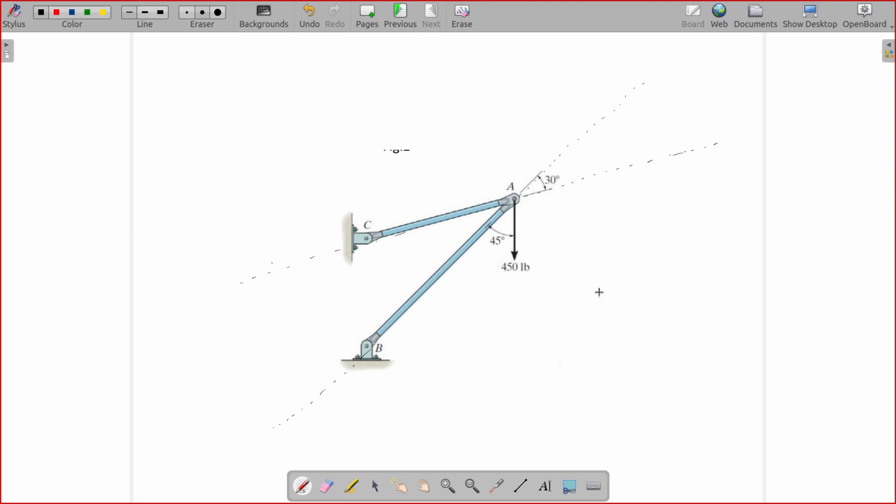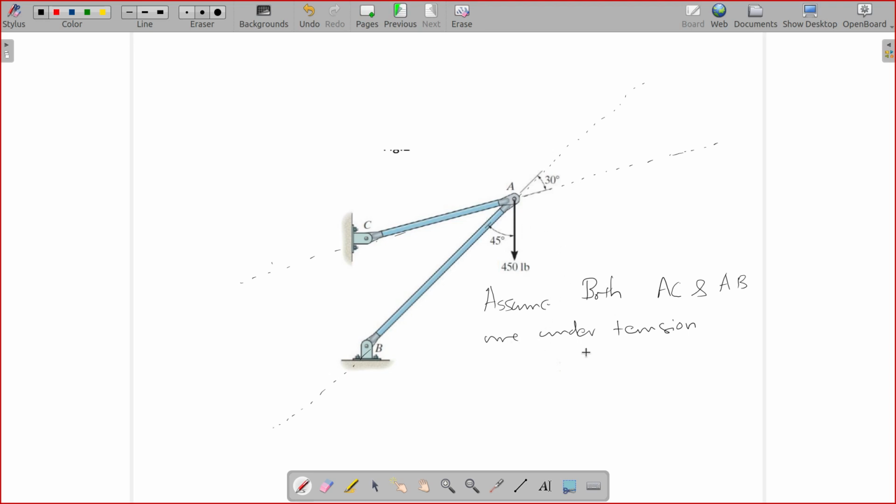Let's say both AC and AB are under tension. That does not look like a good assumption, but let's just assume that way.